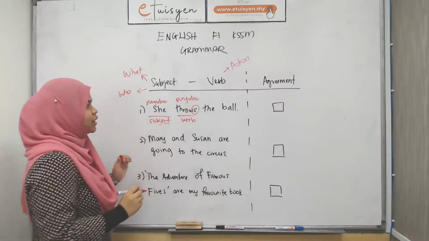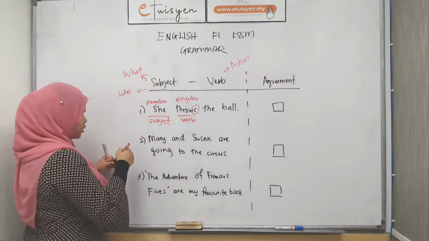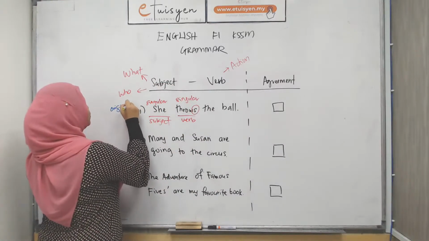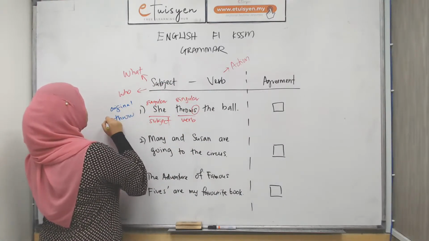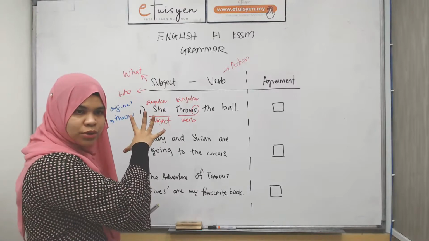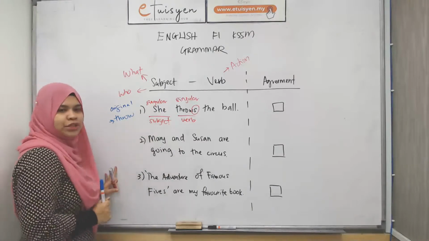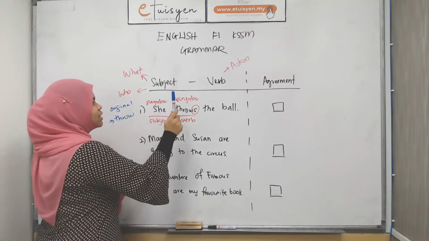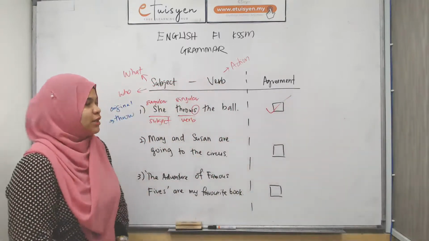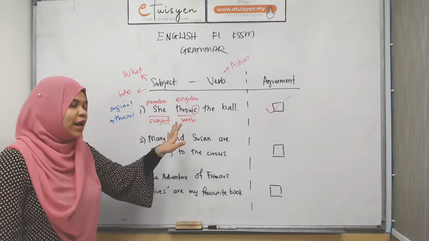So this is also singular. Its original word is throw. If you can't see, you can zoom in on your YouTube. So throw, that's the original word of throws. So singular, it agrees. That means a check mark. So this is a proper sentence. She throws the ball. This is correct. Alright, let's move on to the second one.